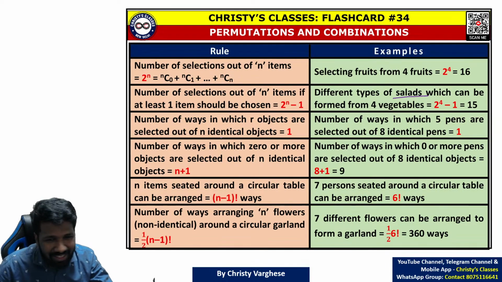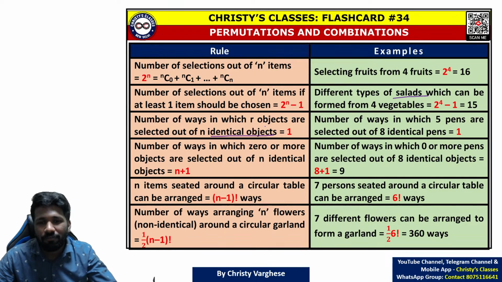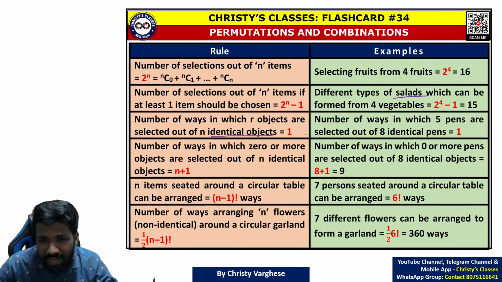Now, what if the question is saying about identical objects? Number of ways R objects are selected out of n identical objects. Identical means it all looks the same. Number of ways in which 5 pens are selected out of 8 identical pens. For example,